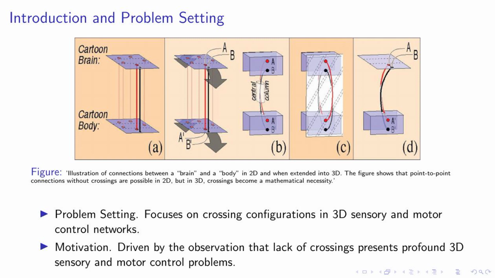It beautifully captures the connections between a brain and a body in 2D, and when extended into 3D. Notice how point-to-point connections without crossings are possible in 2D, but when we step into the realm of 3D, crossings become a mathematical necessity. This simple yet profound shift in dimensionality sets the stage for our exploration.